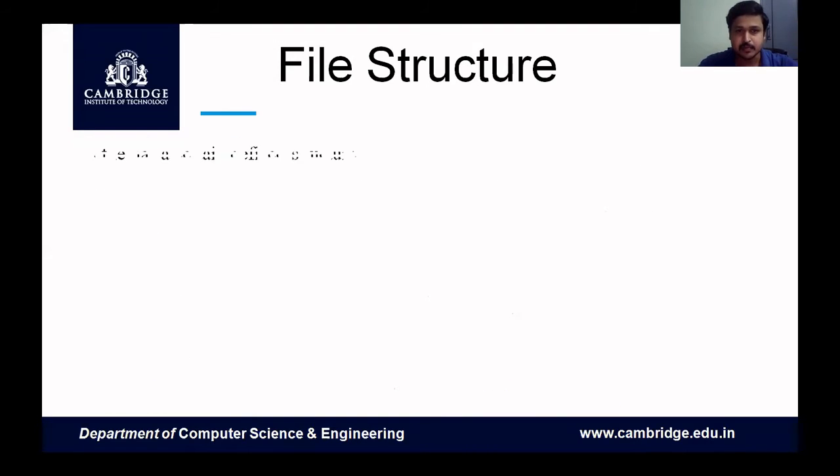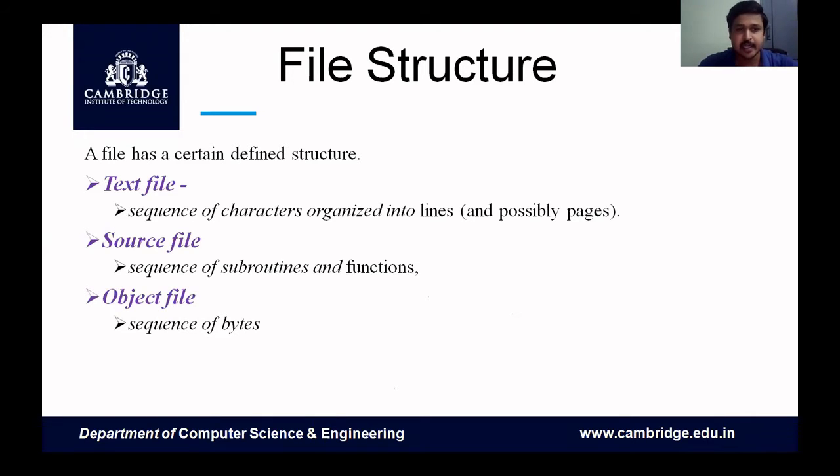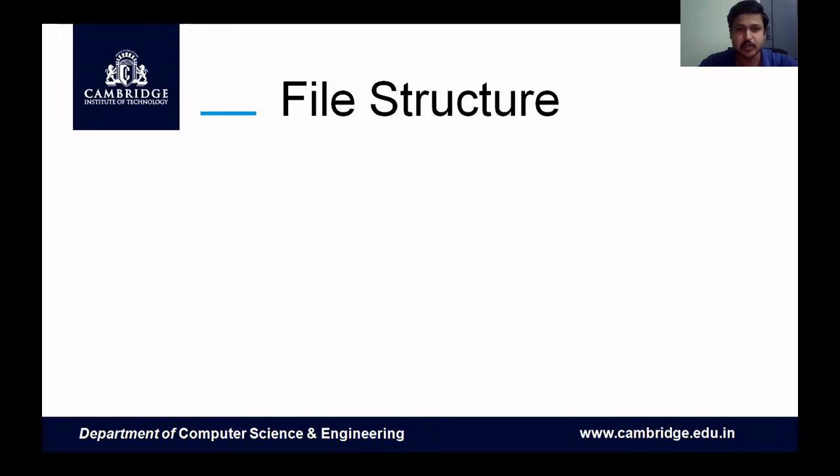Now we will see the structure. But before that, we will see how many types of files there are. There are basically four types of files: text, source, object, and executable. A text file, as the word tells you, is a sequence of characters. Source files are all your source files. Object files are a sequence of bytes, and then there are executable files. So the first is text, the second is source, the third is object, and the fourth is executable file.